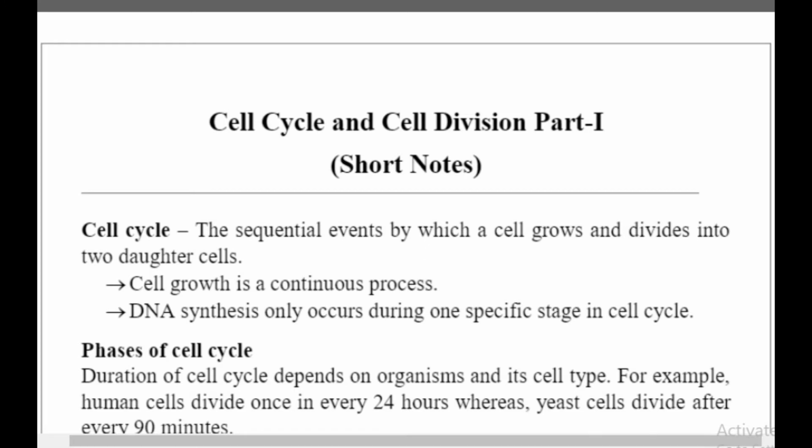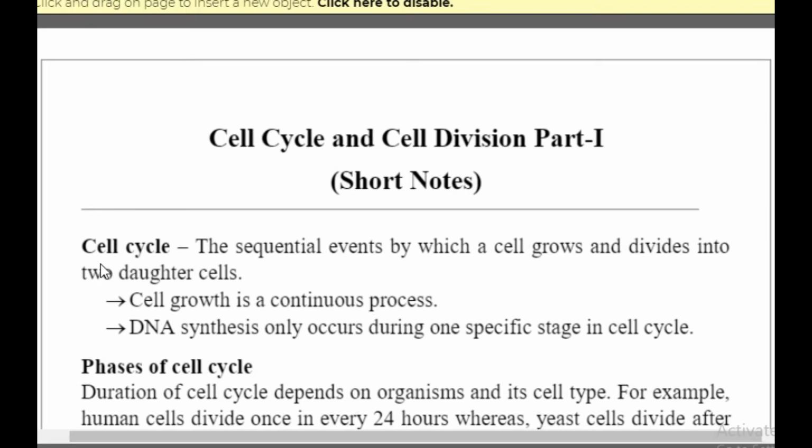So what do you understand by cell cycle? Whenever we see the word cell cycle, the first thing that should come to our mind is sequential or sequence, the sequential events by which a cell grows, any mother cell which grows and divides into two daughter cells. That is called cell cycle. So everything happens in a sequence of events. Everything is predetermined, everything is pre-decided.